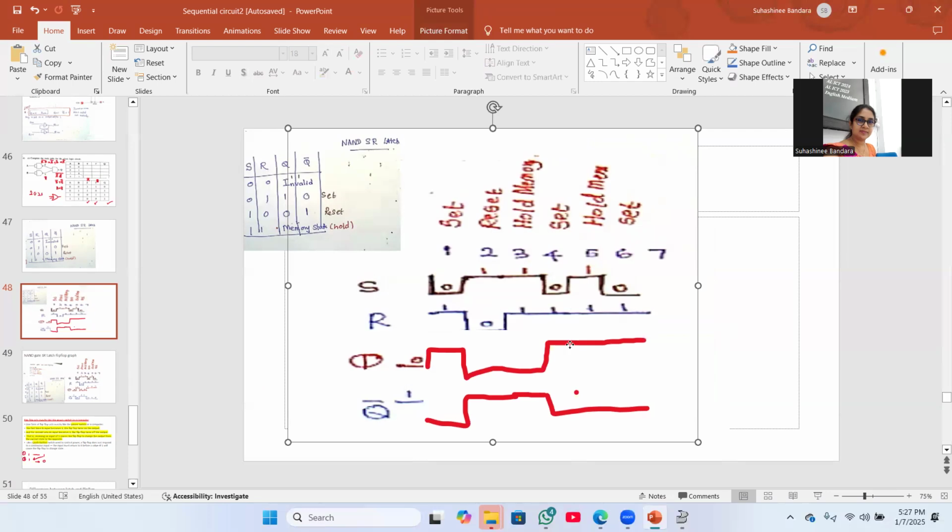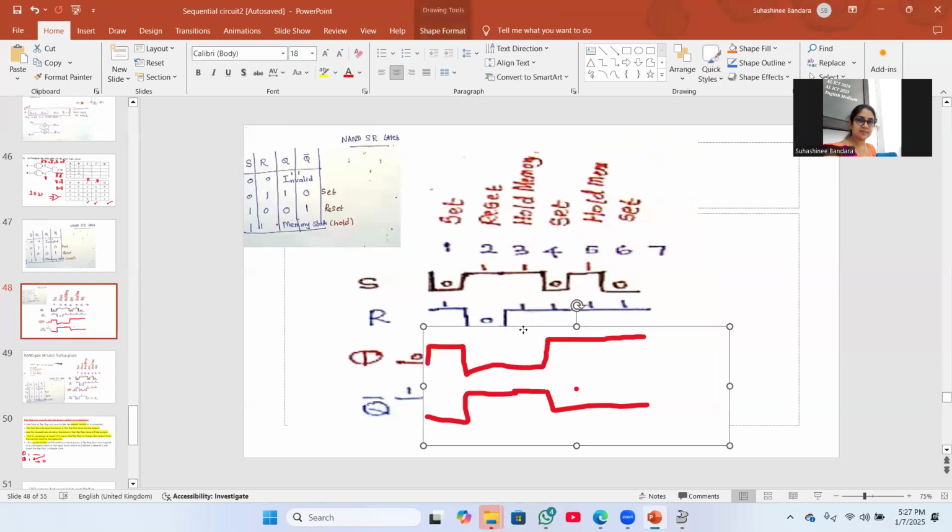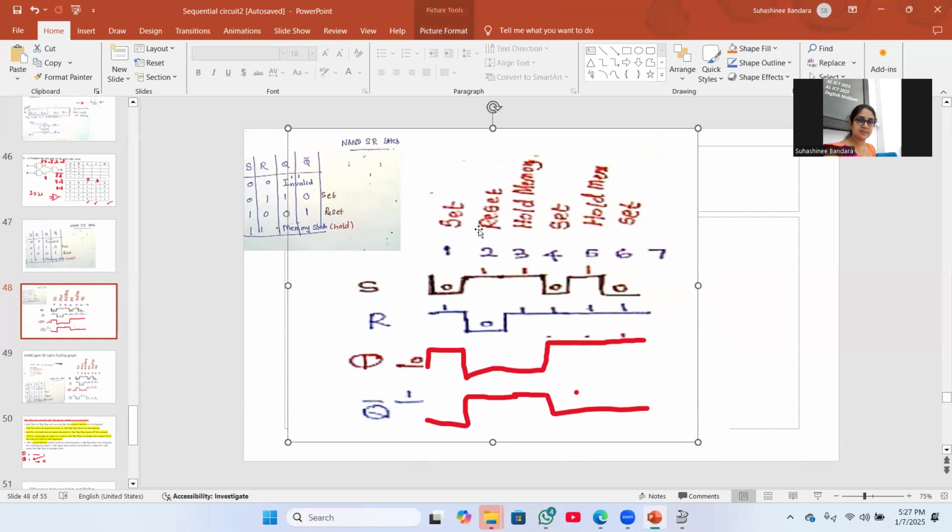Okay, look at this graph. NAND gate flip-flop. S is on. That means S0 are on. Output becoming 1. Like we can change.